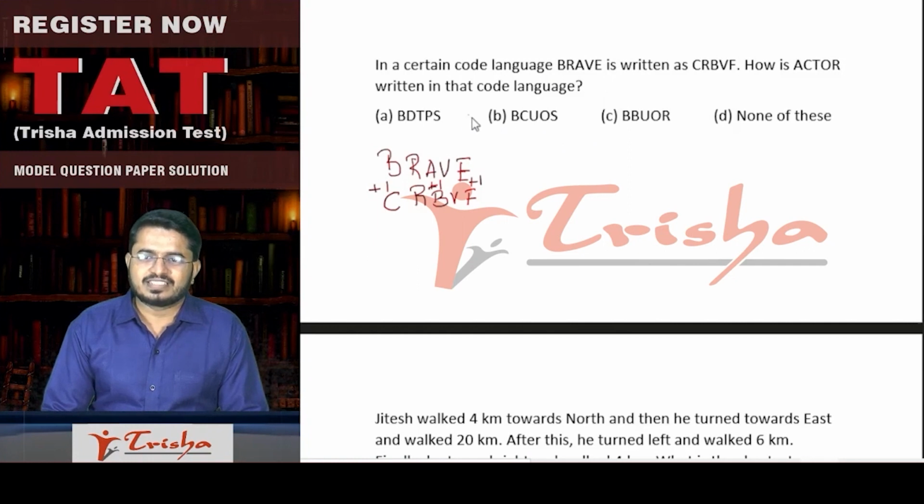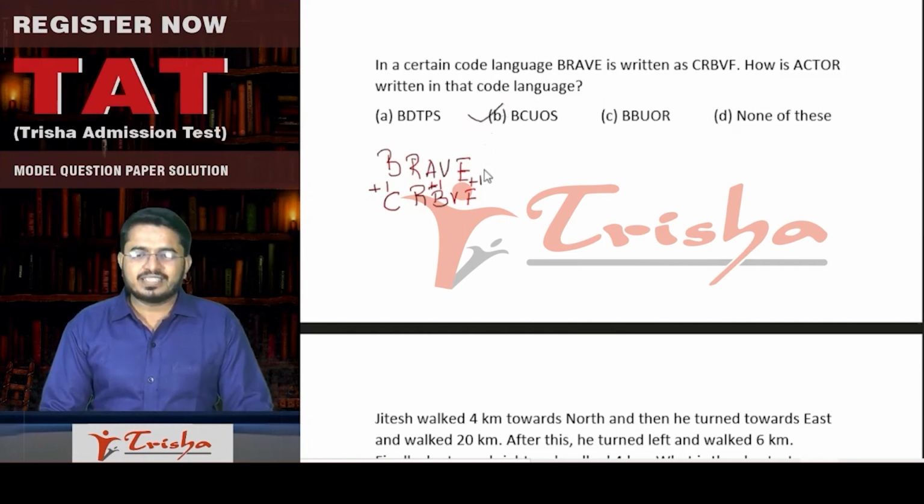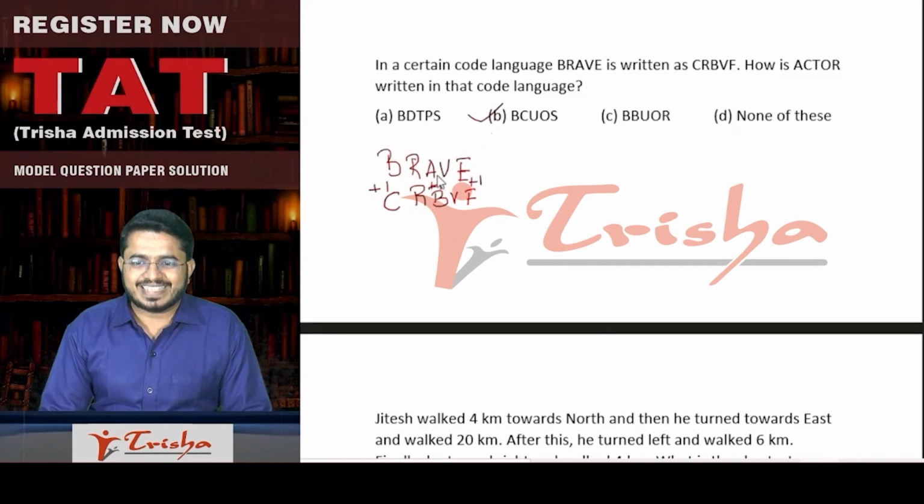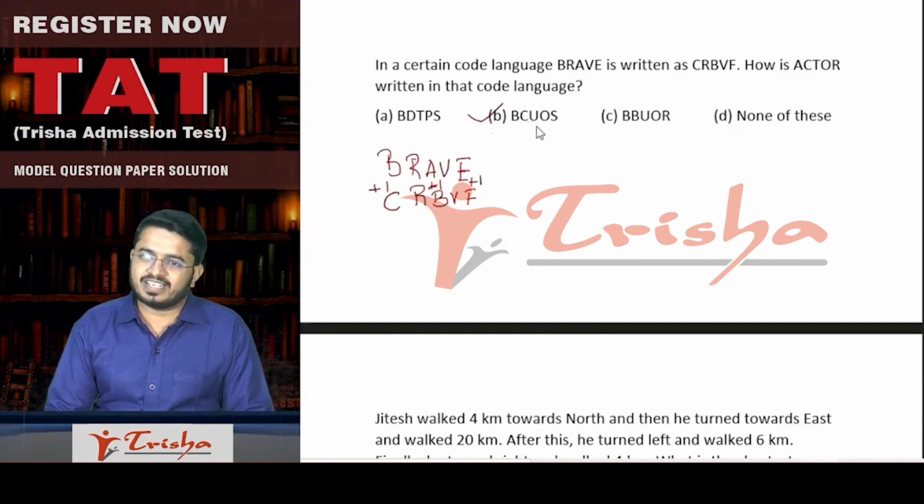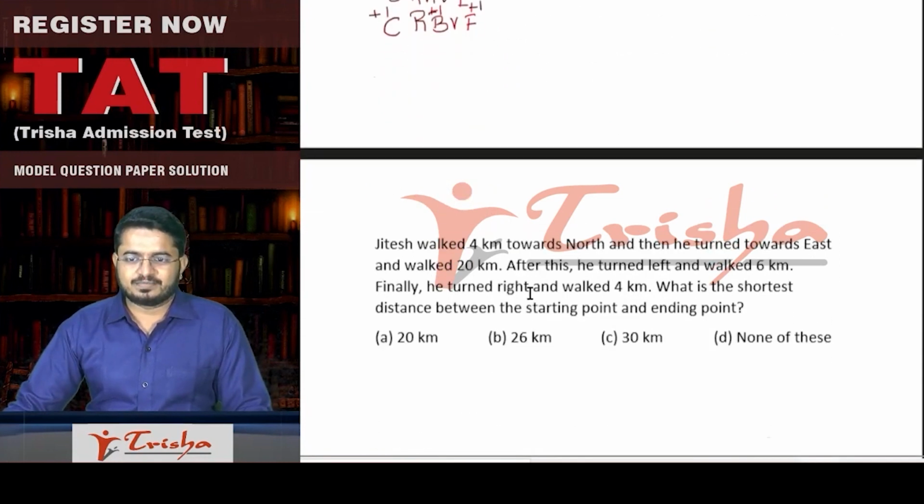So, the answer is option B, but if you want to check, the next letter A becomes B. That means T should become U, obviously. V remains as it is. So O should remain as it is. Same. E becomes F. R will become yes. So this is the correct answer.